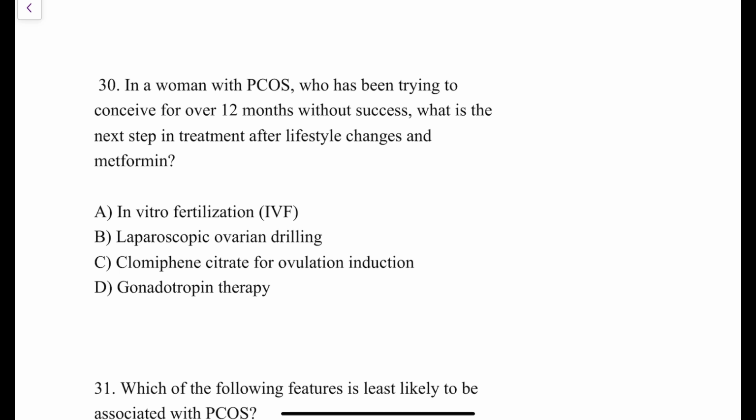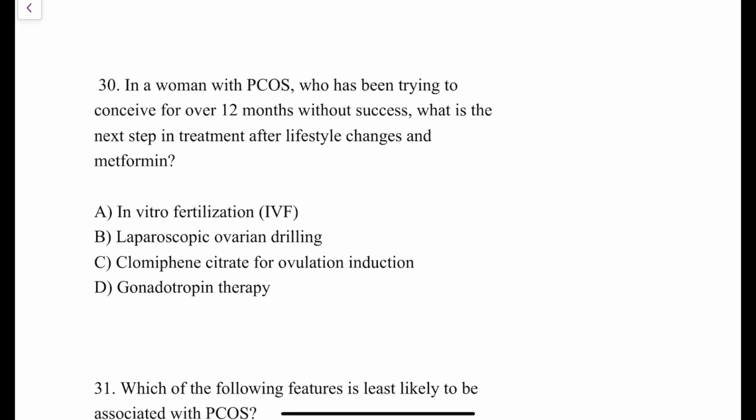But in order to select the right option, you have to focus more upon the question. Here it has been mentioned that the female is trying to conceive. So she hasn't gone for any ovulation induction treatment or any artificial procedures as such now. She's just trying to conceive through a natural method.